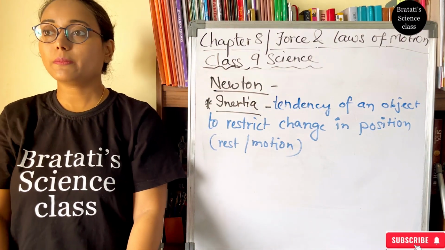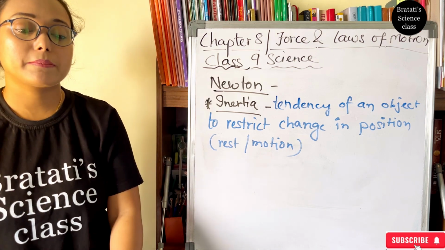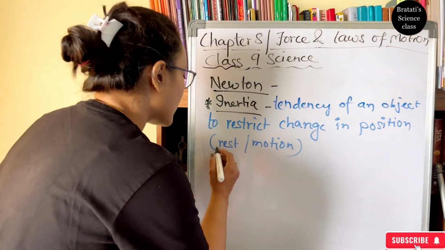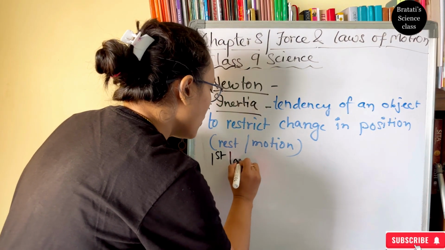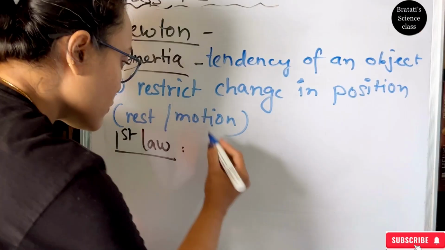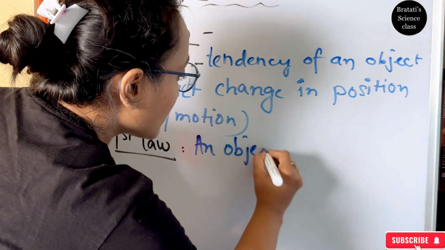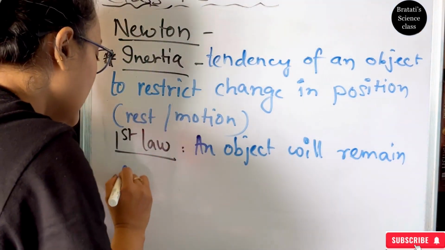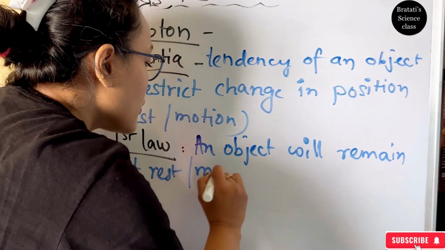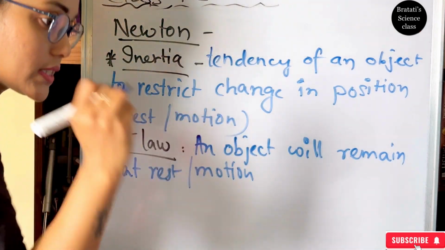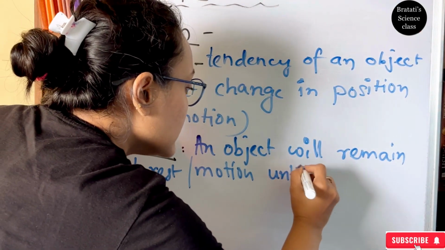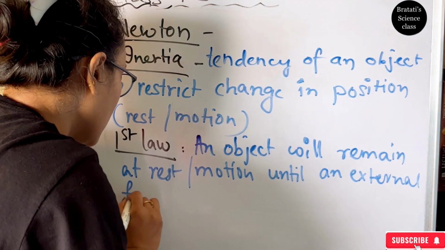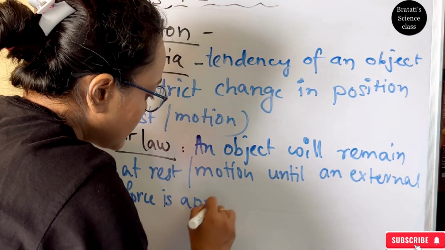Very true. I will be at rest until I have a desire and apply my muscular force to move my legs forward. So the first law of motion is that an object will remain at rest or in motion, its initial state, until an external force is applied.